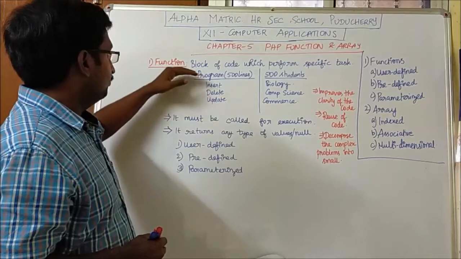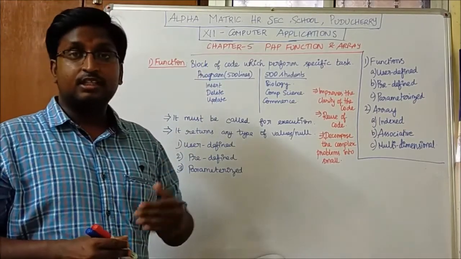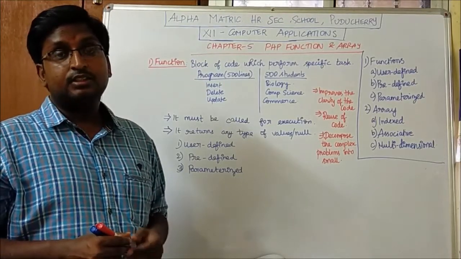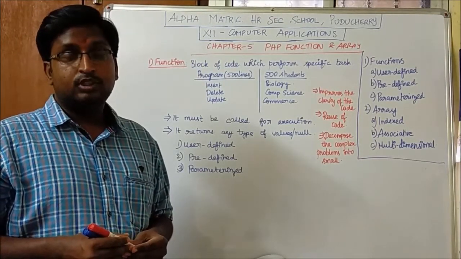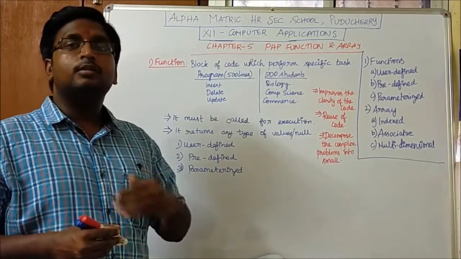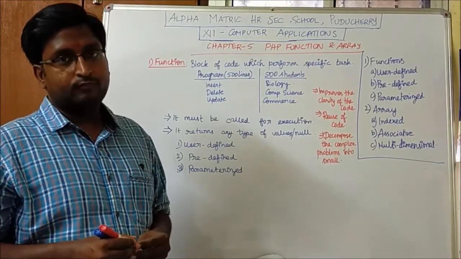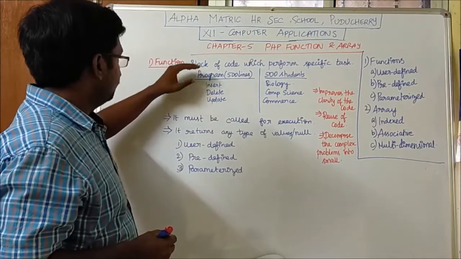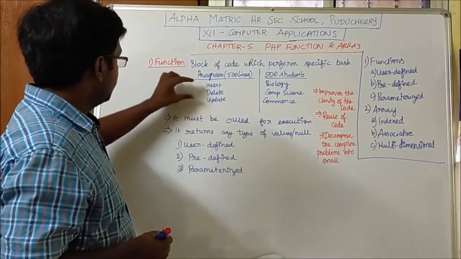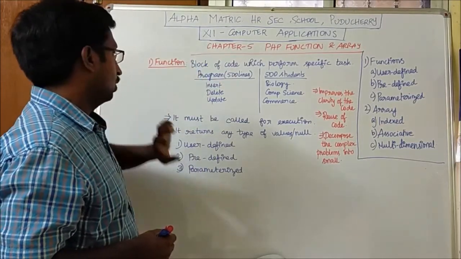Compiling this 500 lines or finding the errors in these 500 lines is very difficult. It's very complex. To reduce this complexity, they have developed the concept called functions. So I am segregating the 500 lines into various blocks.